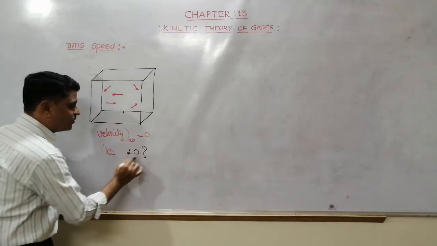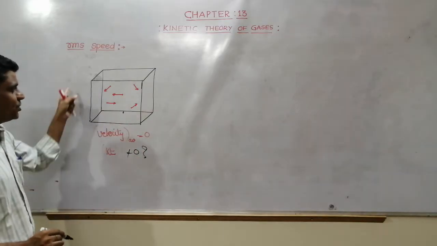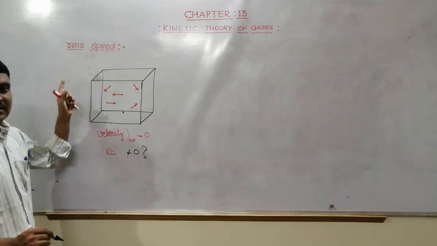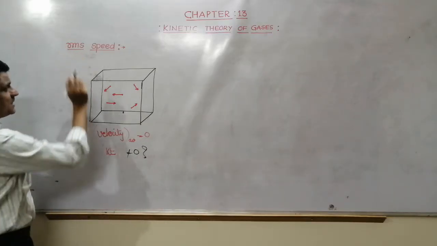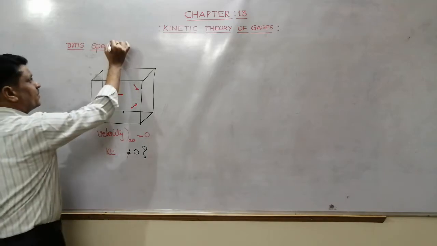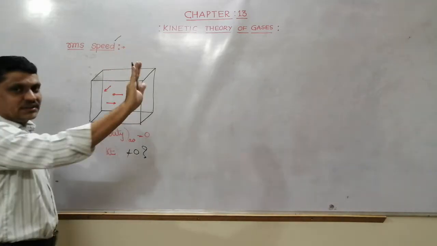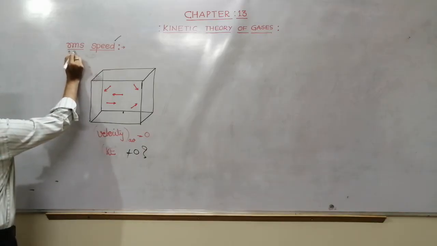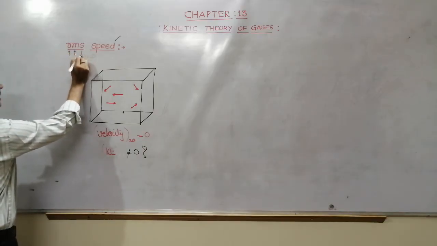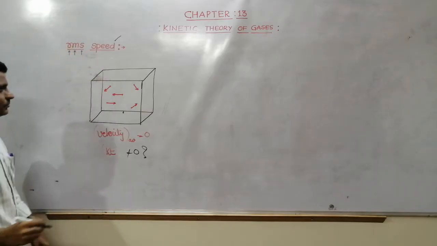Then how do we calculate the total energy of the gas? For that we need RMS speed. This itself indicates we are not taking direction. Here R means root, M means mean, S means square.